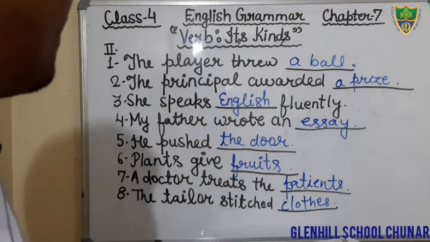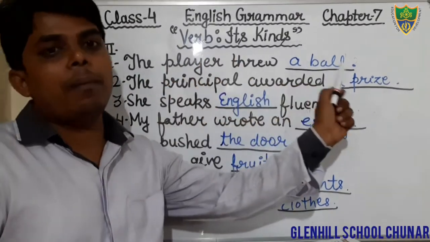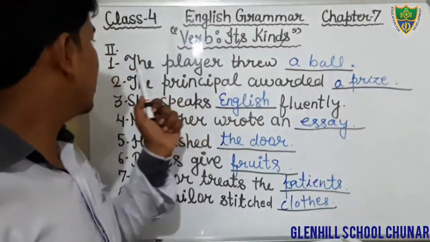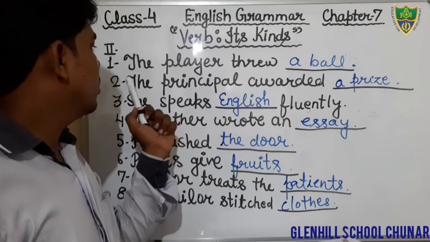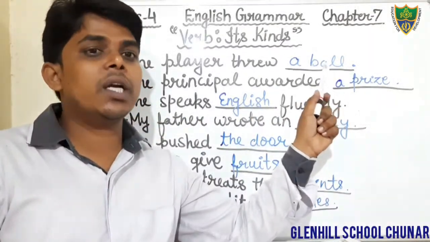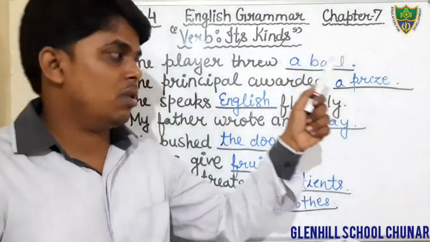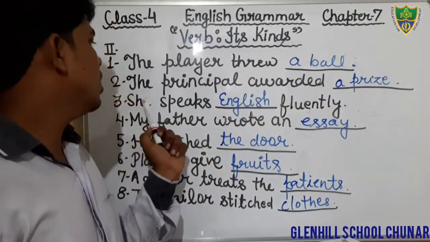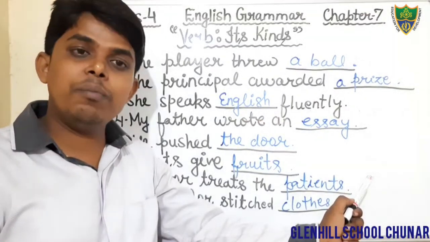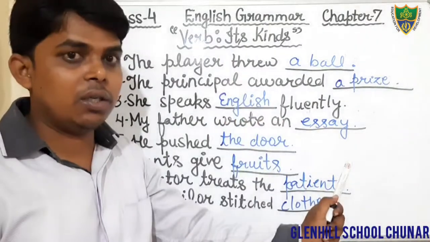Students, just see. In the first blank, the player threw a ball. We will fill an object, that is a ball. Come to the next question. Question number 2: The principal awarded a prize. In blank number 2, we will fill an object that is a prize. Question number 3: She speaks English fluently. We have to fill an object, English.